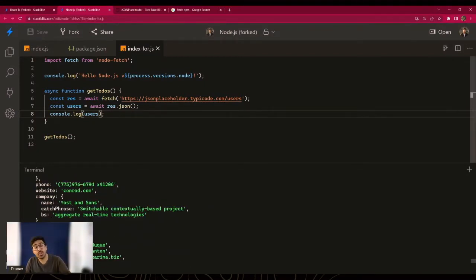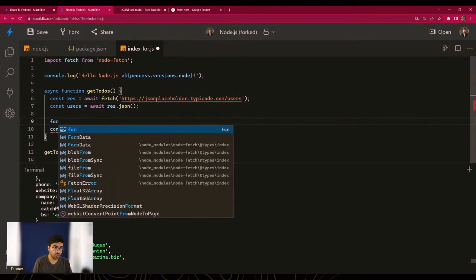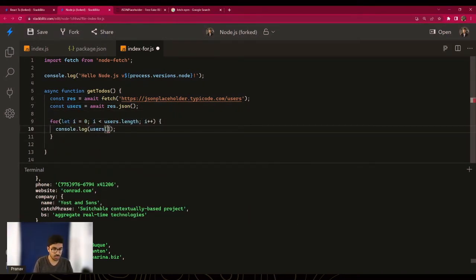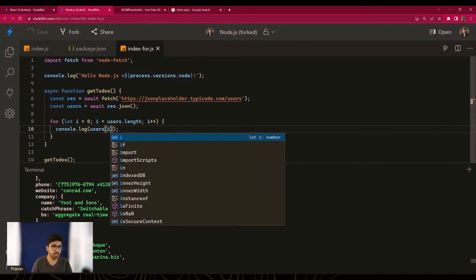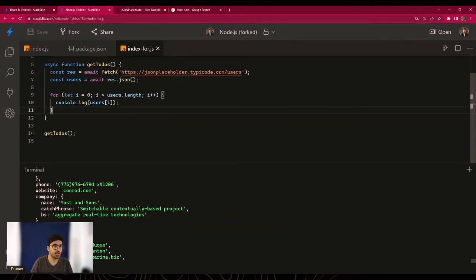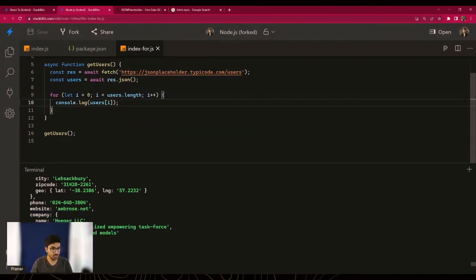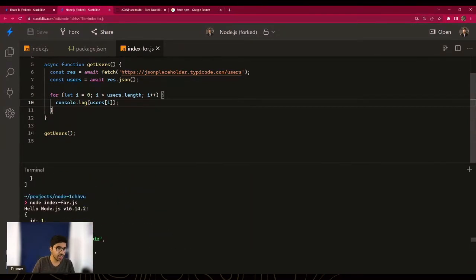Now, what if for each and every user, we wanted to get more information, right? So this is where a for loop can come into the picture. So let's write a for loop now. We can say for, and there you go. So this should help us print all the users one by one. Instead of get to-dos, we'll say get users, right? Let's try to run this and see if it still works. Hopefully it should. And there you go. It still works the same way, but we are now printing one user at a time. So this works. Right now, we just have a for loop. We fetch the list of users and there's no async await written inside the for loop.